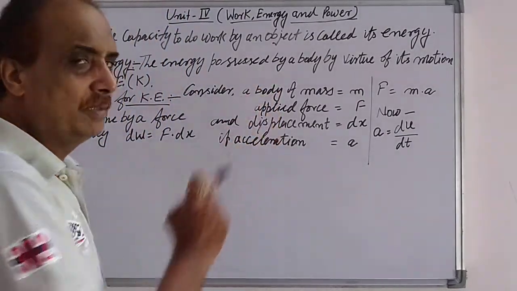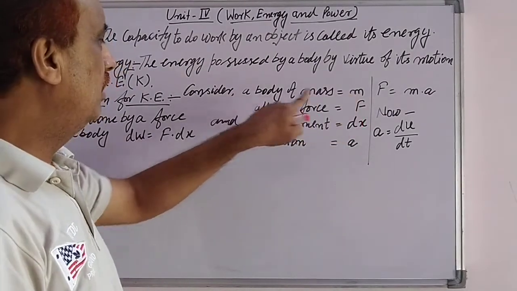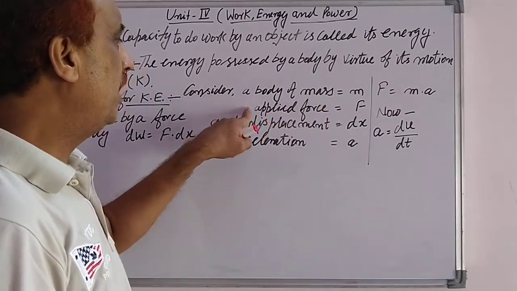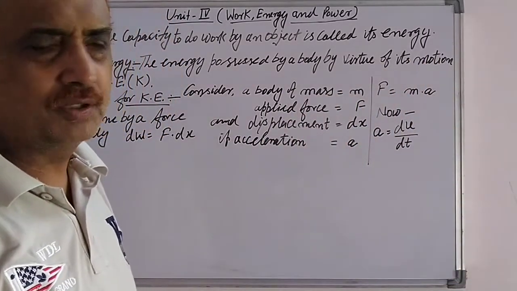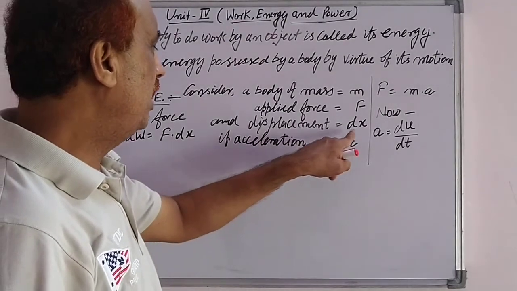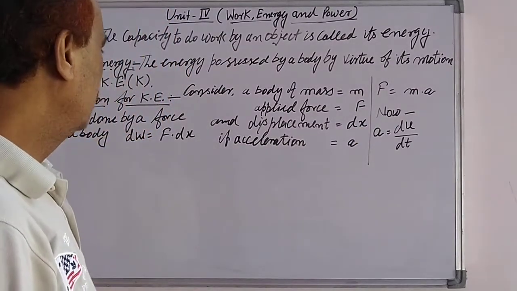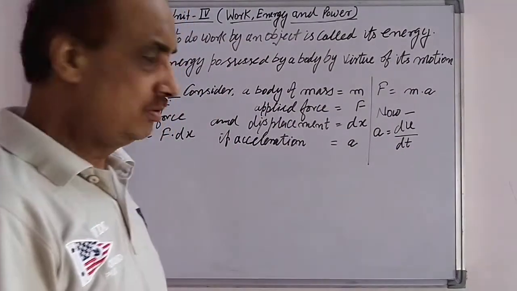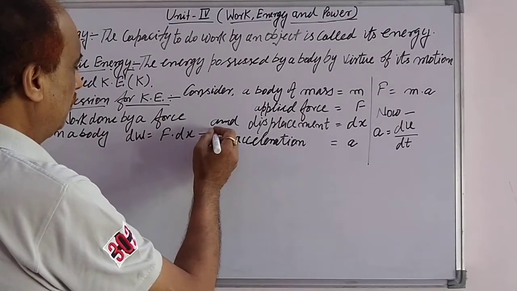Consider a body of mass m on which a force F is acting. When a force is applied on the body of mass m, the body is displaced along the line of action of the force. Suppose the displacement produced in the body is dx at any instant of time, then the work done by the force dW will be equal to F into dx. This is equation number 1.